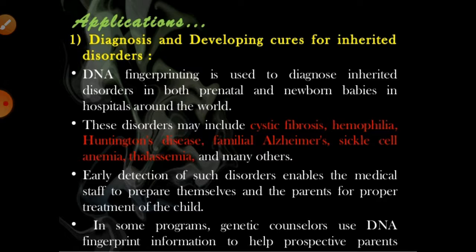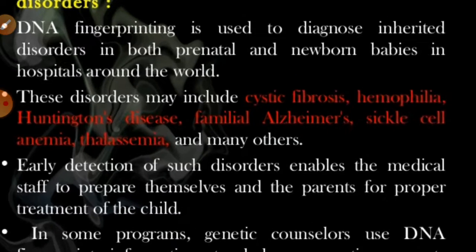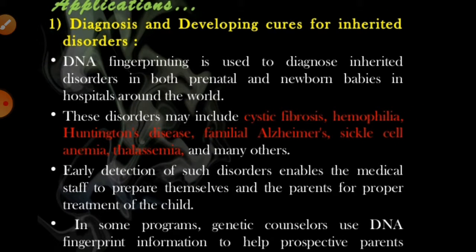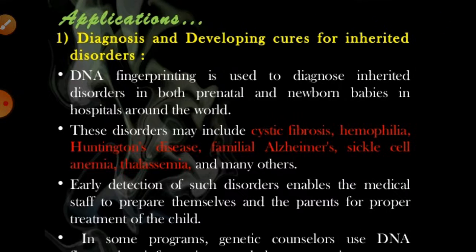Generally, to identify different disorders, this process can be done. Especially we can say cystic fibrosis, hemophilia, Huntington's disease, sickle cell anemia and thalassemia. These are different disorders which can be easily identified with the help of this mechanism or process.